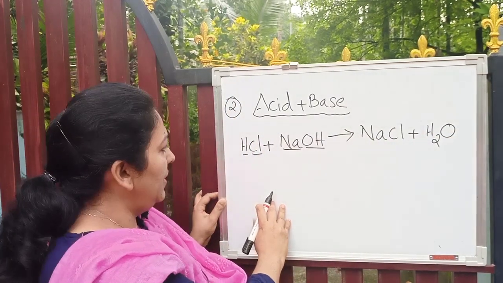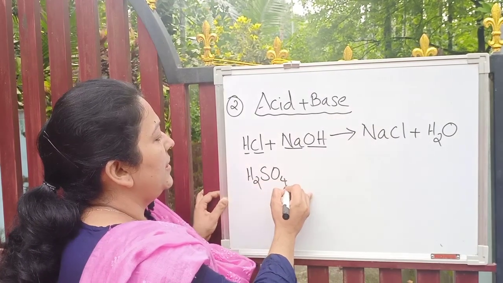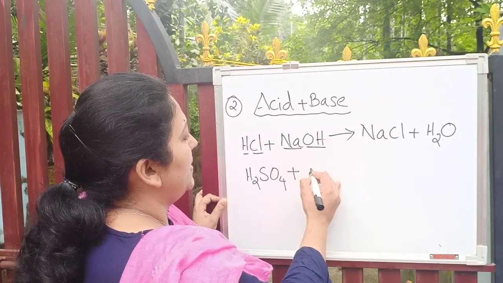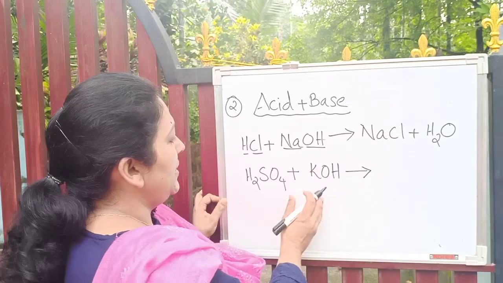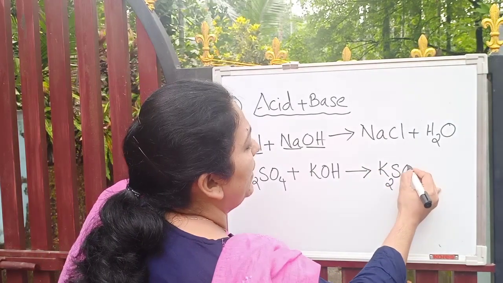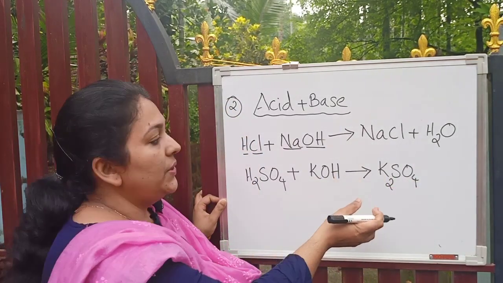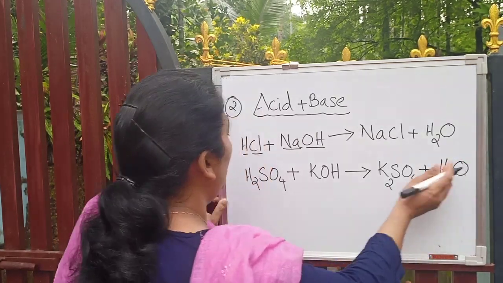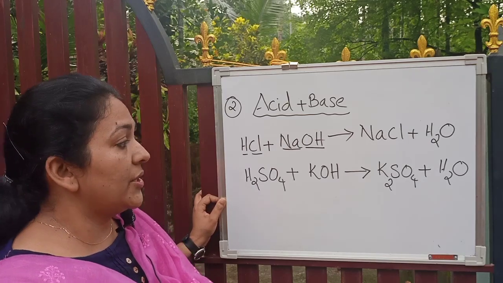Let's check another example: sulfuric acid plus base potassium hydroxide. We will get potassium sulfate, K2SO4, because sulfate has valency 2, plus water. This is not balanced; you have to balance it. You know how to balance a chemical reaction, right?